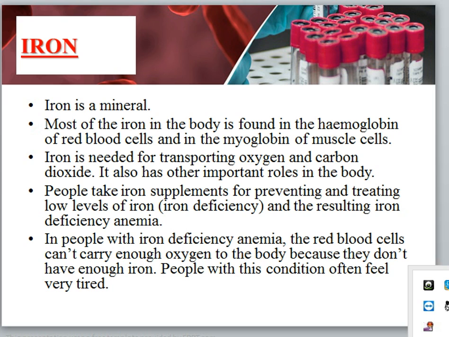Next point is iron. Iron is a mineral. Most of the iron in the body is found in the hemoglobin of RBCs and the hemoglobin of muscle cells. It is needed for transporting oxygen and carbon dioxide. People take iron supplements for preventing and treating low iron levels in the body, which result in iron deficiency anemia.